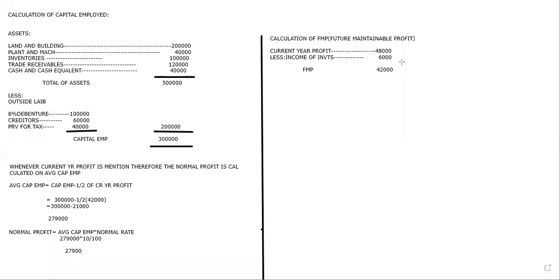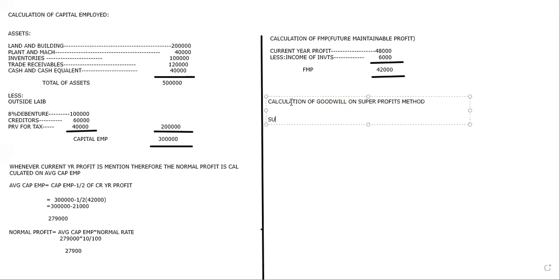So what are we going to do now? We are going to simply apply the super profits method. Here, I'm going to write: calculation of goodwill on super profits method.